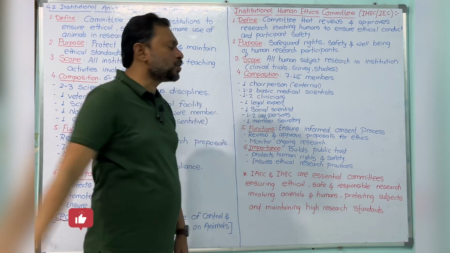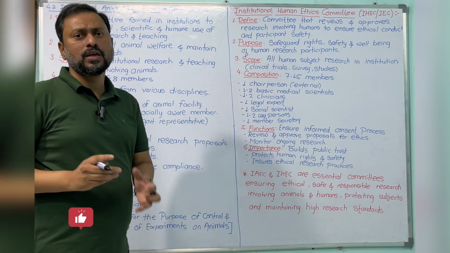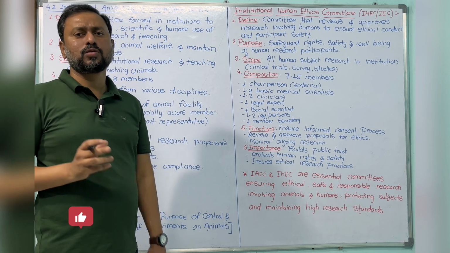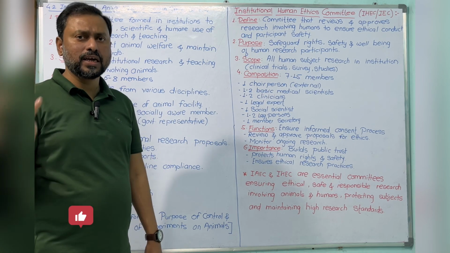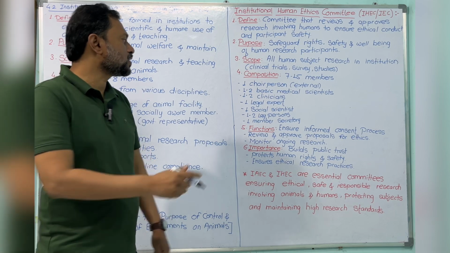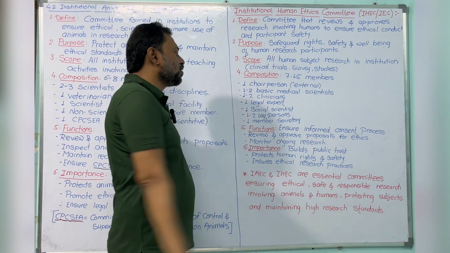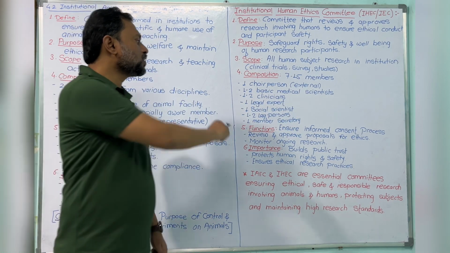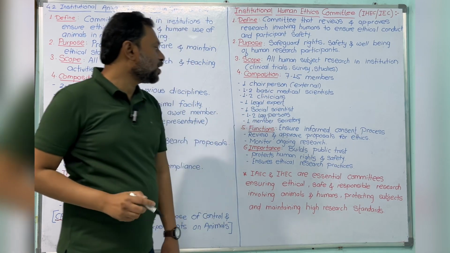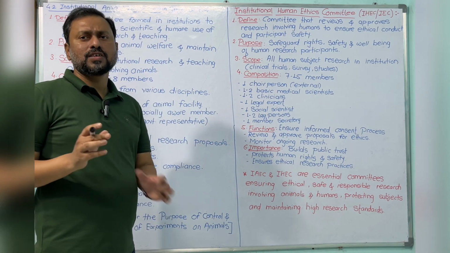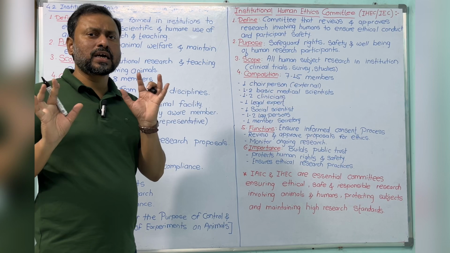Next is the legal expert. Those who are experts in research-related law, or legally they are advocates, we use here, that is 1 to 2 legal experts. One is a social scientist. Next, 1 to 2 lay persons, for common sense, to check whether things are going correctly or not.